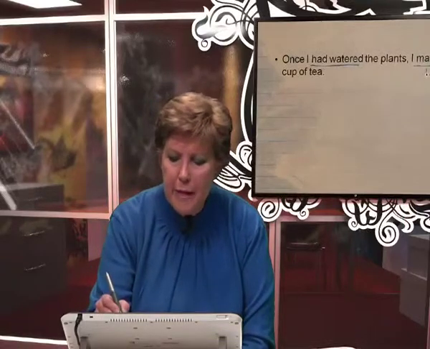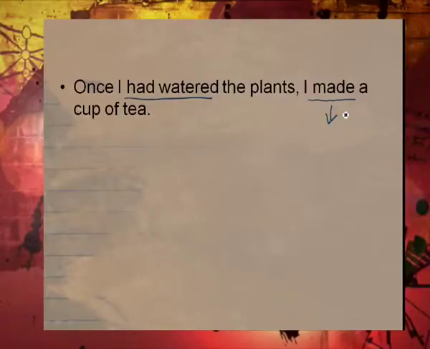Let's start with made. What tense are we in? I made a cup of tea. It's the past tense. But what do you notice about this tense here? It has had plus the rest of the verb. So it's not just I watered the plants.